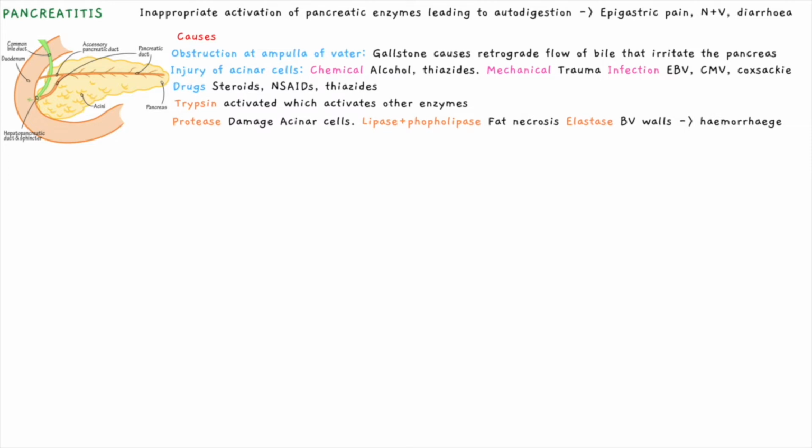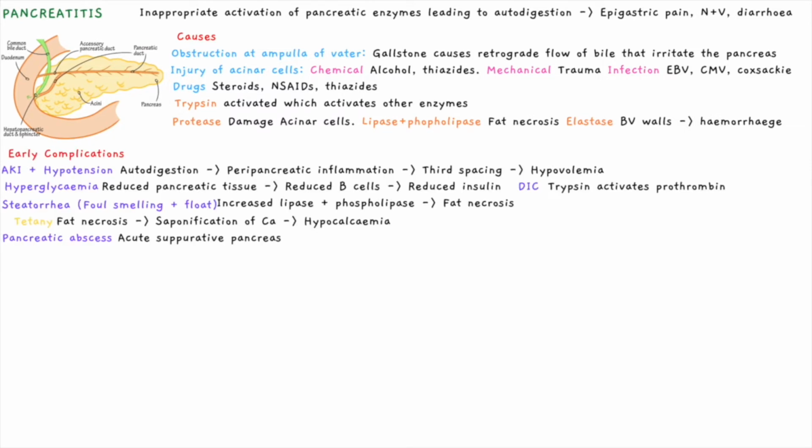This is important when we think about complications. So complications can be divided into early and late complications. An important early complication is acute kidney injury. This is because autodigestion of the pancreas causes peripancreatic inflammation and third spacing. This hypovolemia and hypotension leads to a pre-renal acute kidney injury. This is why it's important to check UECs in investigations.